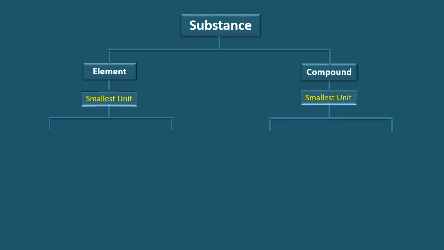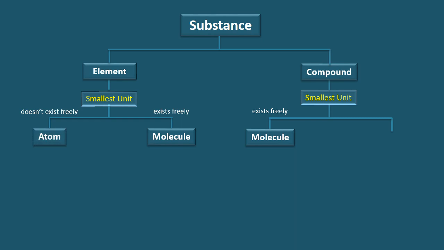As you know that a substance may be of two types, element and compound. If the smallest unit of both element and compound exists freely, it is called a molecule. If the smallest unit of an element does not exist freely, it is called an atom. And if the smallest unit of a compound does not exist freely, it is called a formula unit.